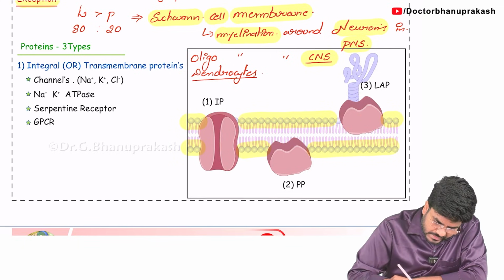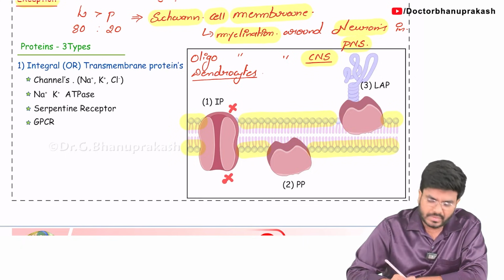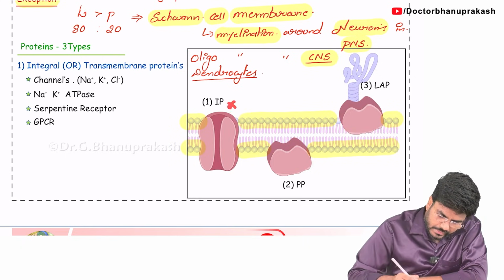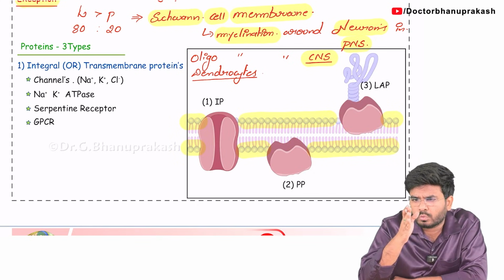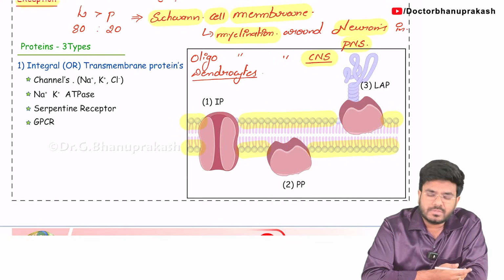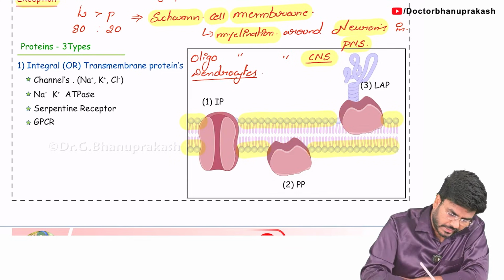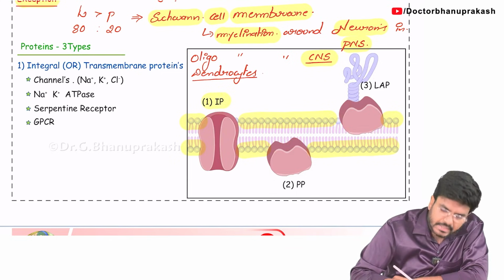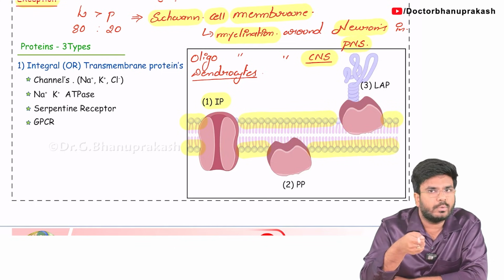This protein is extending from the extracellular side to the intracellular side, passing through the membrane. Such proteins are called integral proteins or transmembrane proteins. So the first type is the integral protein, also called transmembrane, because it passes through the membrane from outside to inside.